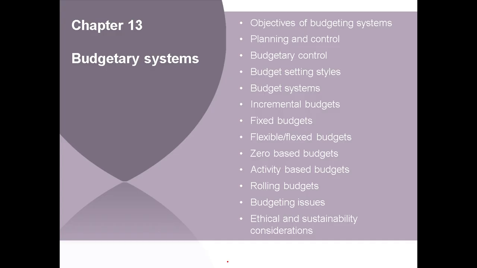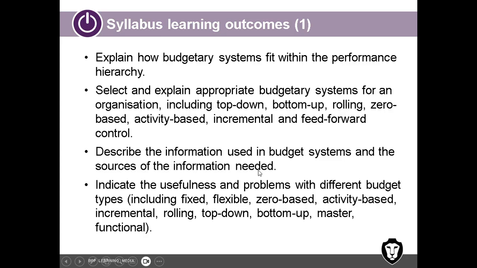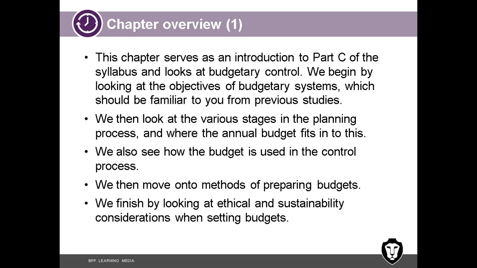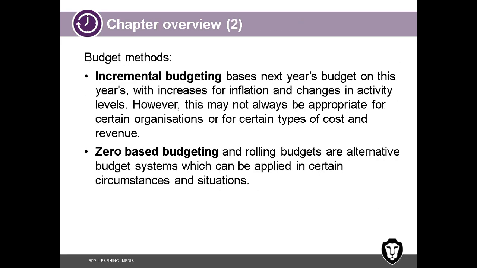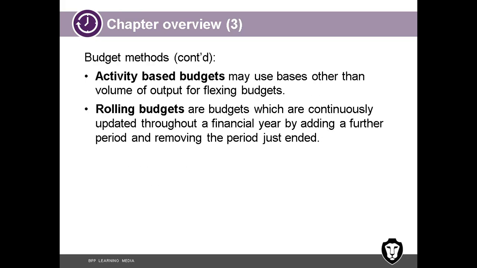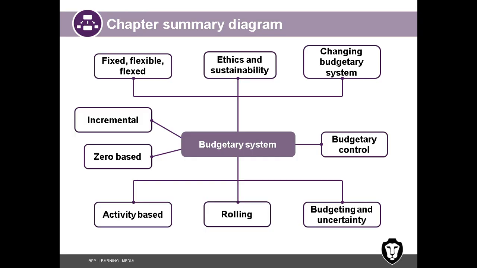Chapter 13 as per the BPP book, budgetary systems. This is the syllabus learning outcomes. Always after the end of the chapter, you can come back and check whether you have achieved all these learning outcomes. Right. This is the chapter overview. Overview is like a summary. This is a summary diagram. These are the points we are going to study.